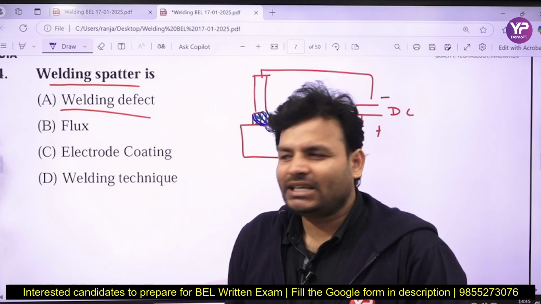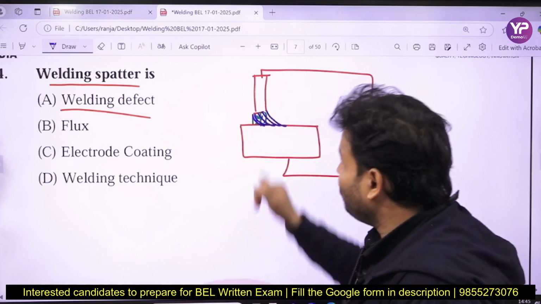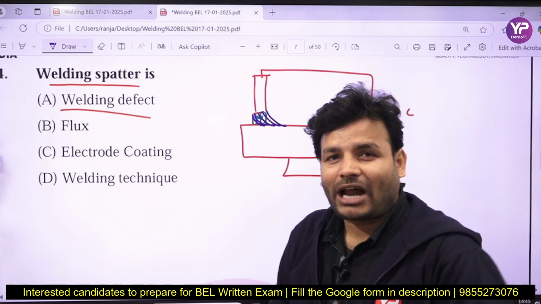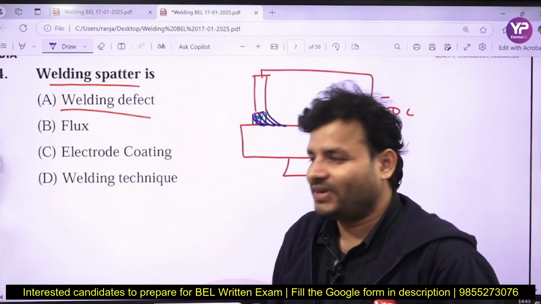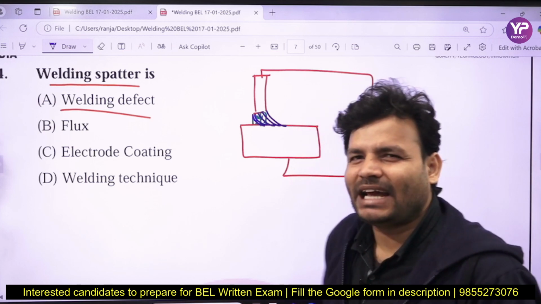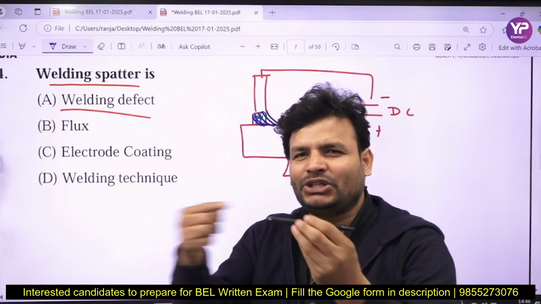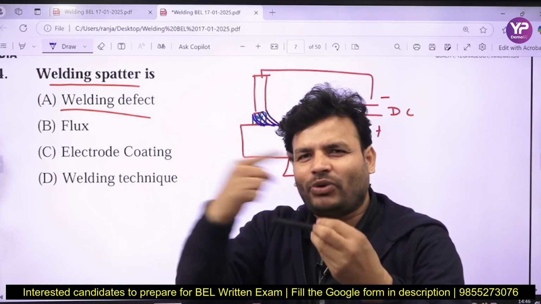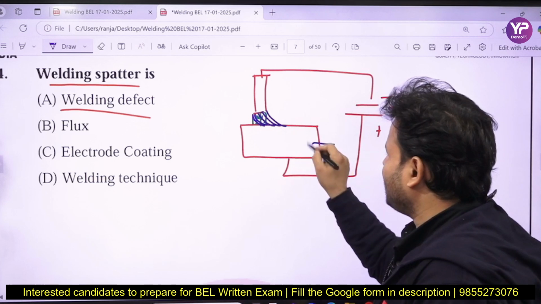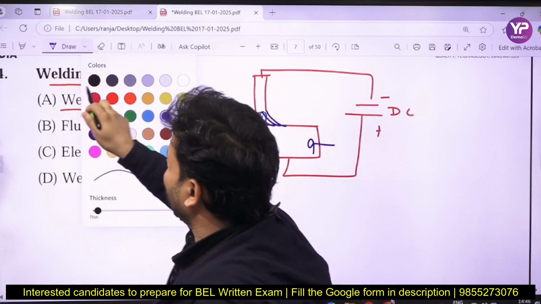Now the question is, sir, why is arc blow coming? What is the cause behind arc blow? I want it to go straight, but actually it is happening something like that. So that is arc blow. Now why is arc blow coming, my dear friends? In earlier classes, 9th and 10th, you might have been taught that whenever current passes, magnetic lines of force are developed all around it, right? Here, when current flows, magnetic lines of force are going to be generated, right?